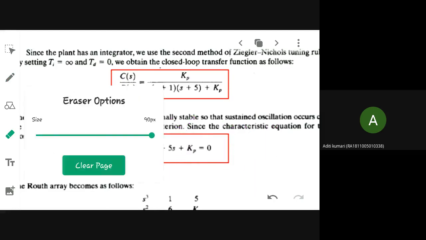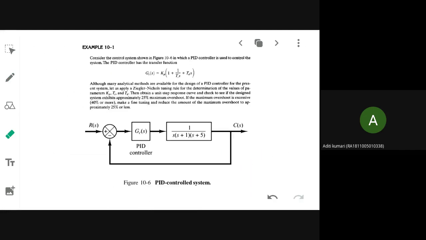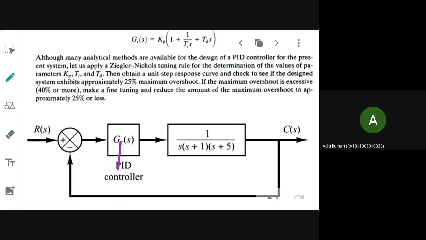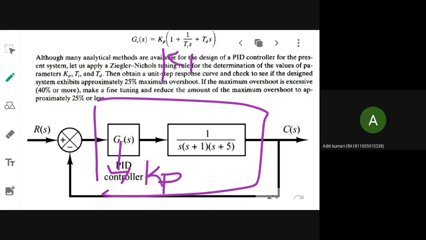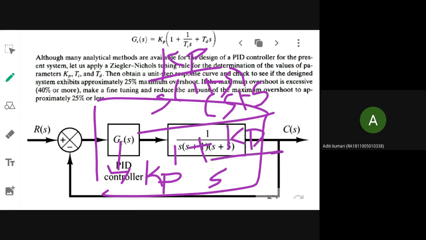So going back to that system, here you will be having only KP. Both blocks are in series, so we will multiply KP divided by S into 1 plus S into S plus 5, divided by 1 plus KP divided by S into 1 plus S into S plus 5. You will do that and you will determine the CLTF.